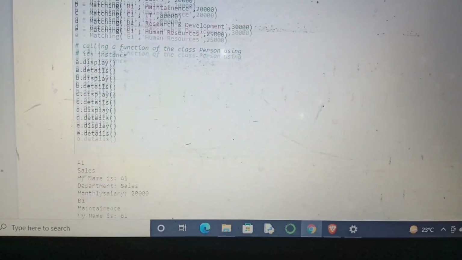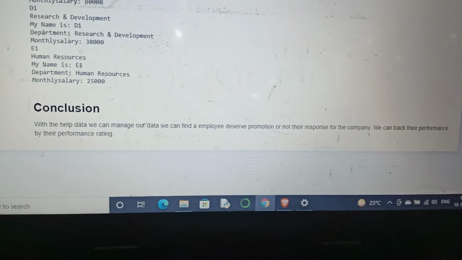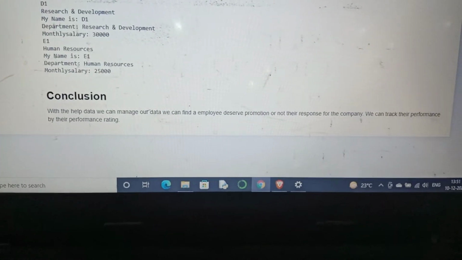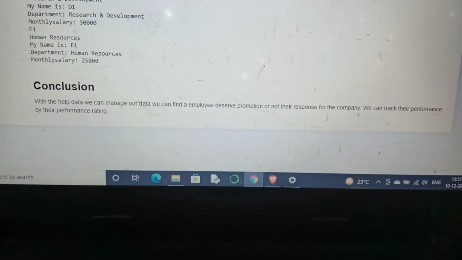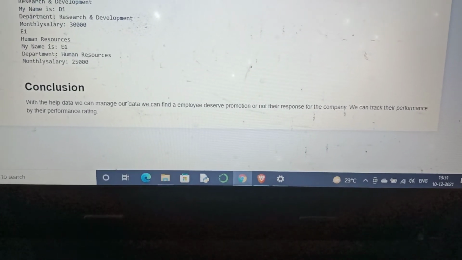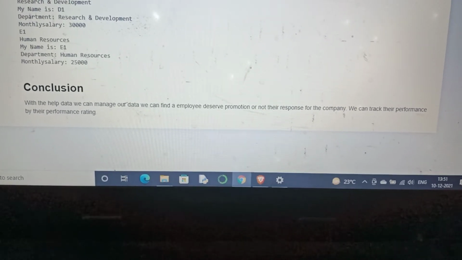So here we come to the conclusion. With the help of data we can manage our data. We can find whether an employee deserves promotion or not, and their responsibility for the company. We can track their performance by their performance rating. This is all about my project.